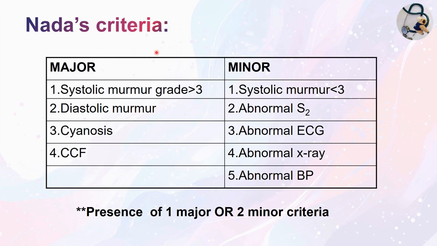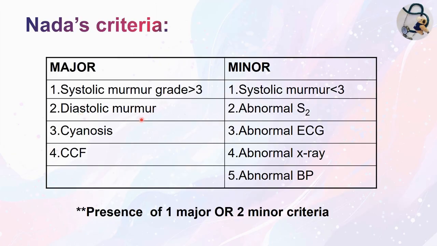Nada's criteria. This criteria was given by Nada, and it is used at bedside to suspect that a child is having heart disease. The presence of one major criterion or two minor criteria indicates the child is having heart disease. So the major criteria are: number 1, systolic murmur of grade more than 3.